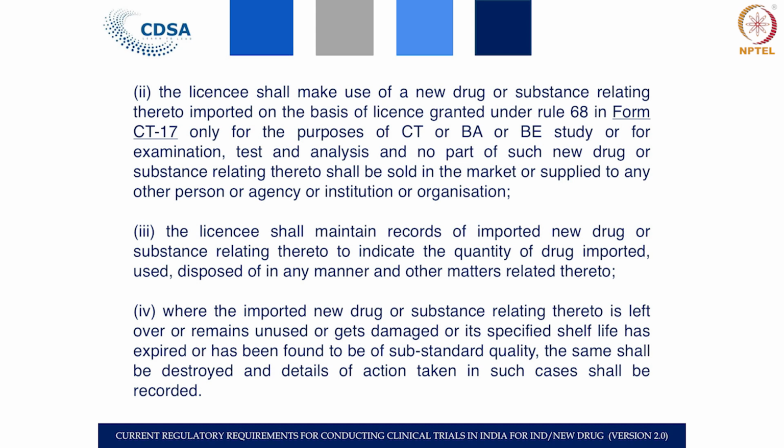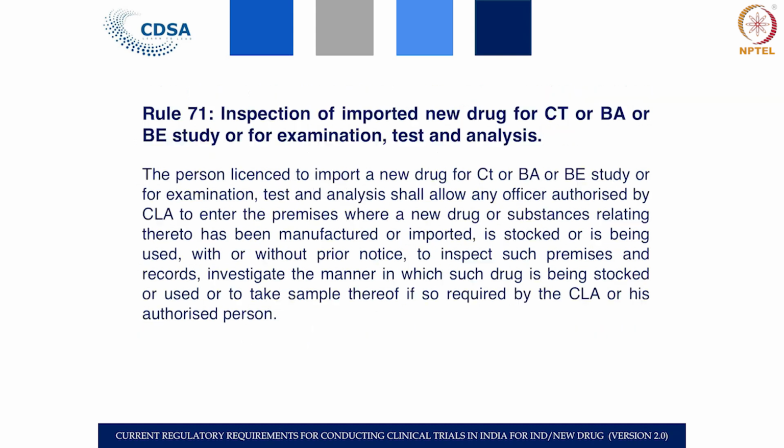The quantity you are permitted to import will be specified in the permission. The records of all such imported drugs shall be maintained by the applicant, including how you are disposing of them, everything has to be completely maintained, and when there is damaged or unused drug, if you destroy the drugs, the records are to be maintained.